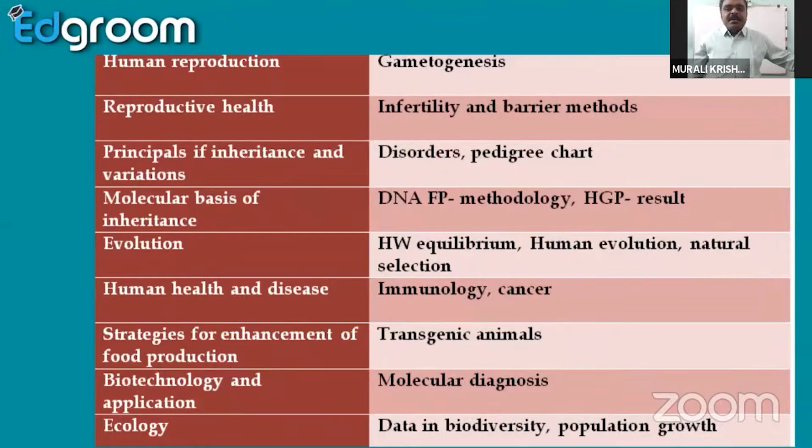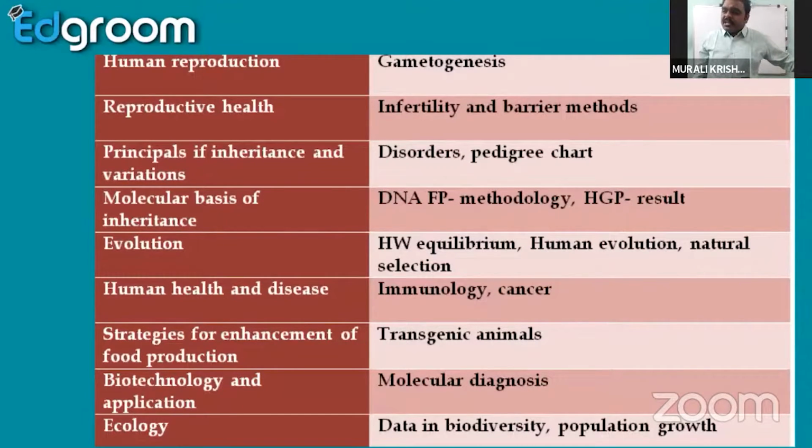Next one is DNA fingerprinting technology, in the case of the methodology part and polymorphism of the DNA fingerprinting, which is somewhat complicated for students to understand. But you have to consult the teacher once to understand this in a proper way. Human Genome Project results have data, and the data should be memorized. And Hardy-Weinberg equilibrium, with some sums available.